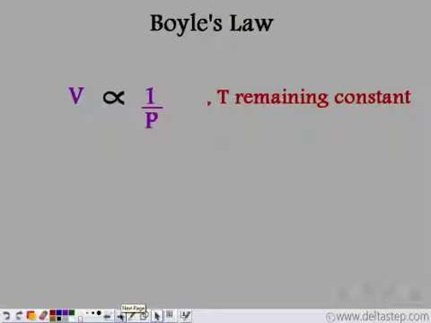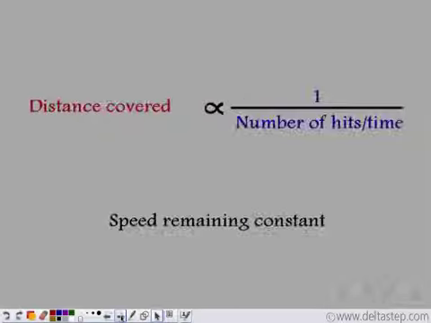His law states that the volume is inversely proportional to pressure, temperature remaining constant. This is something that we had seen through the person running. There we had the distance covered is inversely proportional to the number of hits per unit time, the speed remaining constant. So in Boyle's law, the distance covered is the volume occupied by the gas, the number of hits per unit time is the pressure of the gas, and speed is the temperature. So according to Boyle's law, the volume of the gas is inversely proportional to pressure at temperature remaining constant.